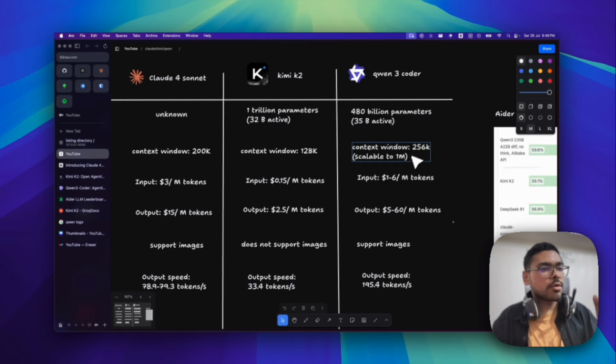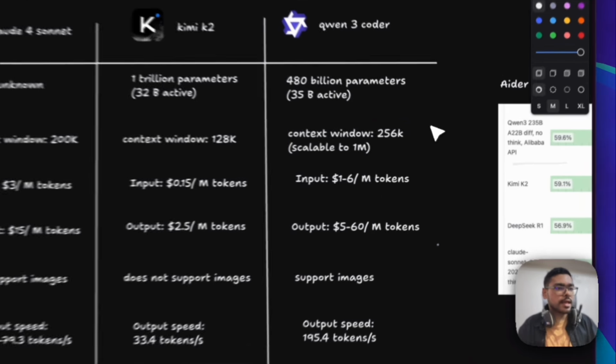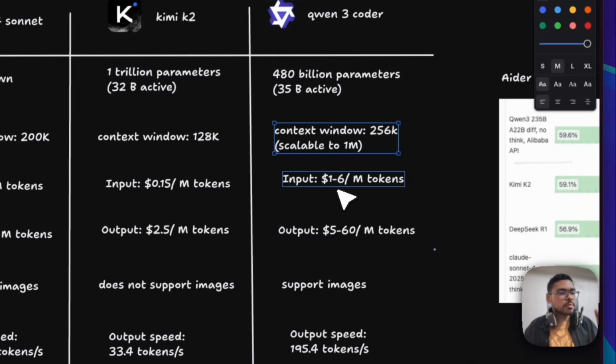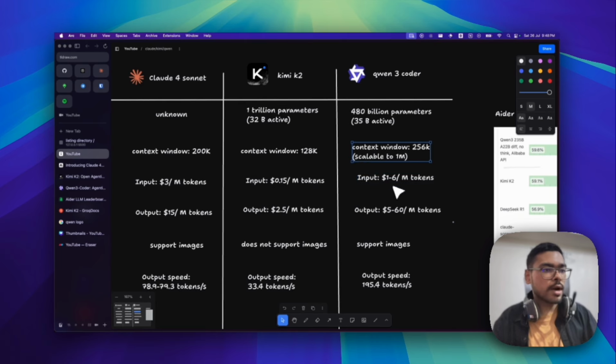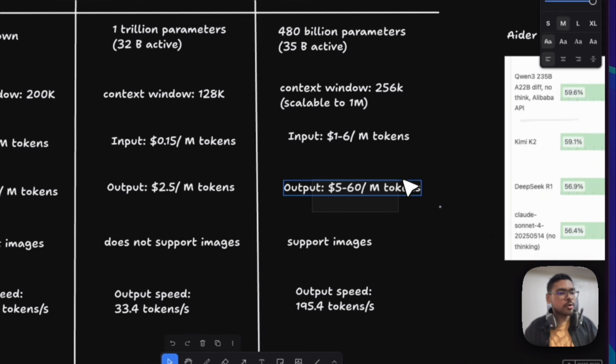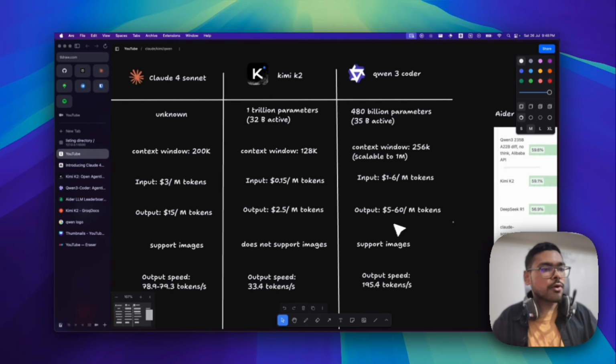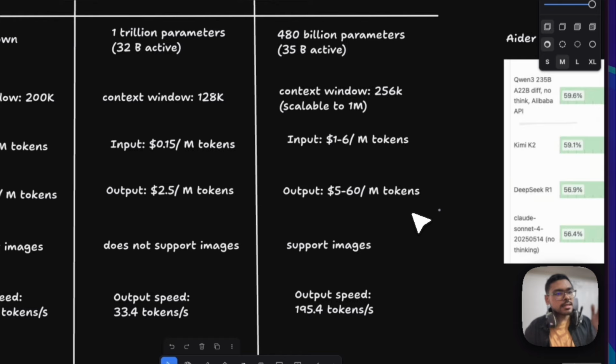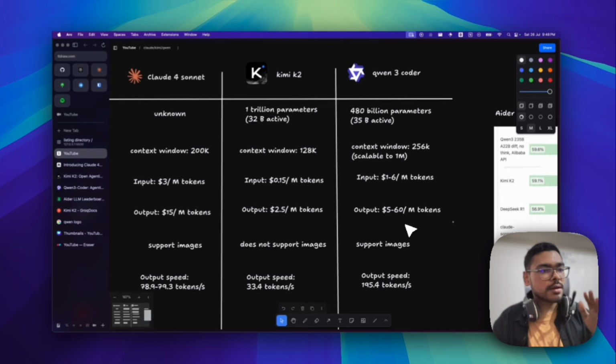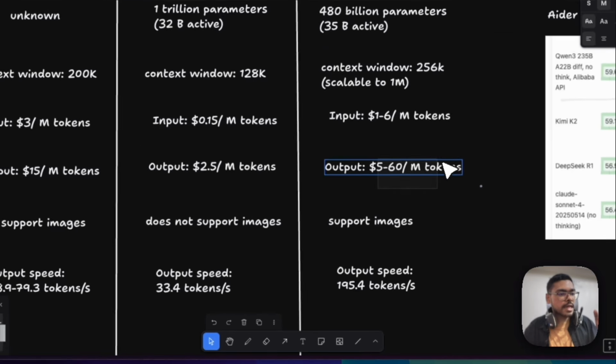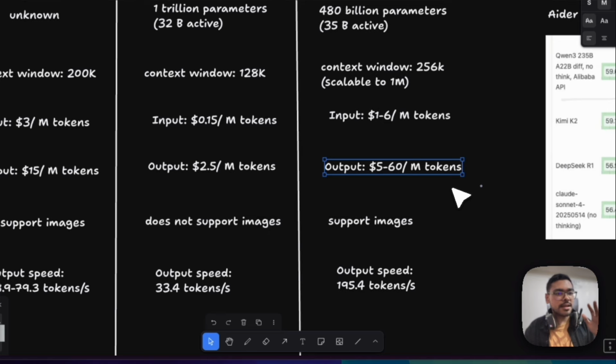It ranges as the context window becomes more than 256k. So the costing varies from $1 to $6, and the output token price is very high if the context window increases. For a context window up to 256k, it's $5, but then it gradually increases, and at a 1 million context window it is around $60 per million output tokens.